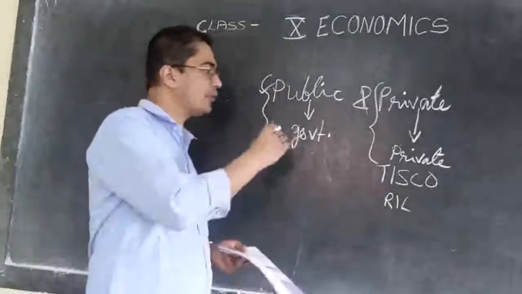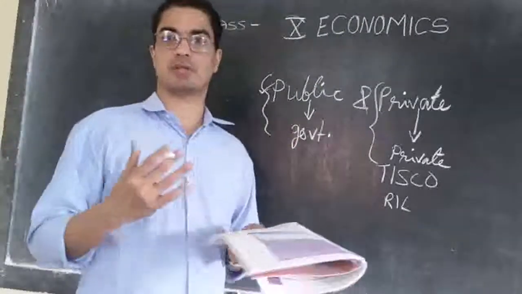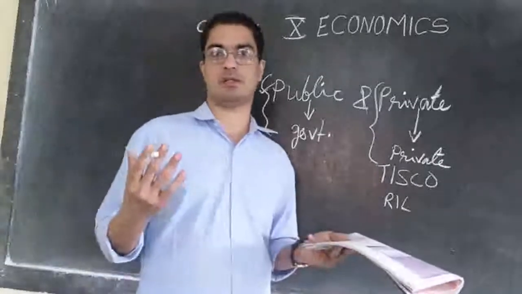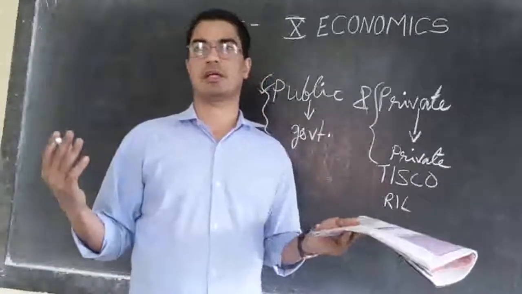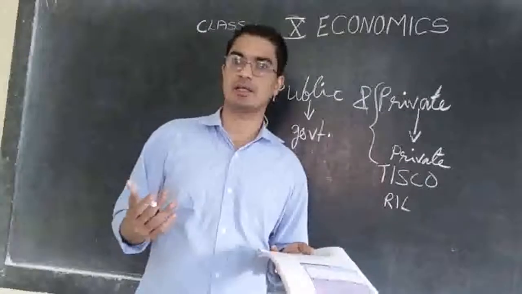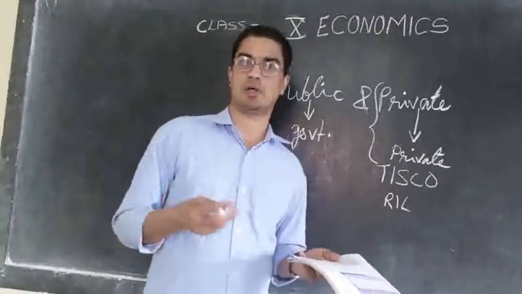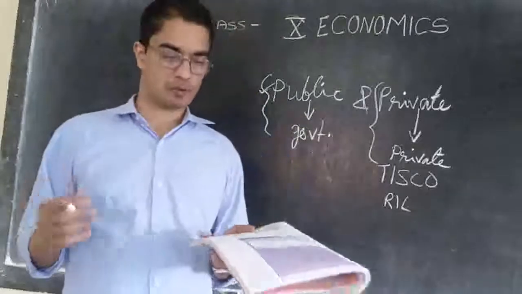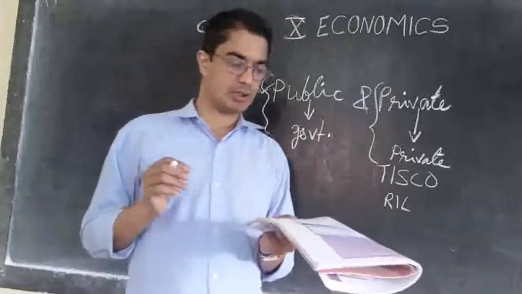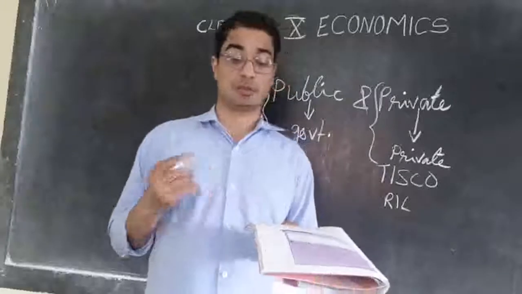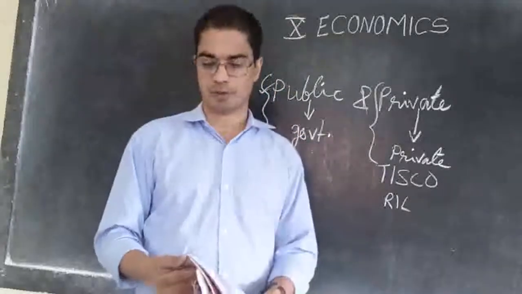So they are always aiming at how much more profit they can make, how much maximum profit they can get. That is their intention. Therefore, they are not willing to do works that are not going to give them profit. They will always take up the work that will provide them more profit.